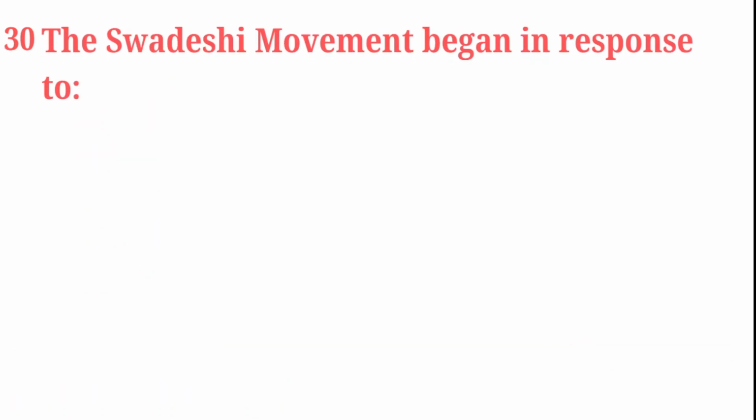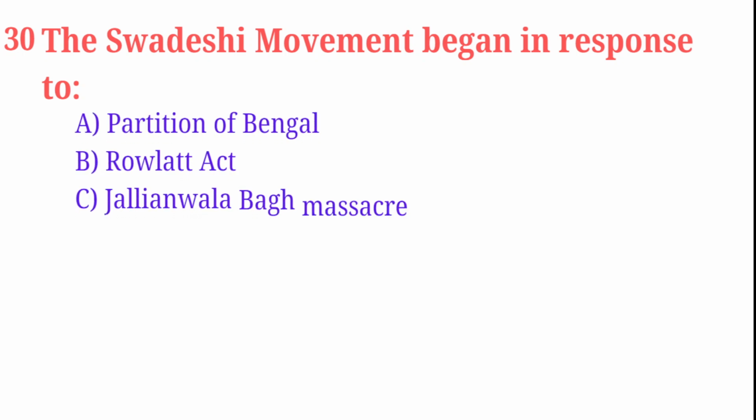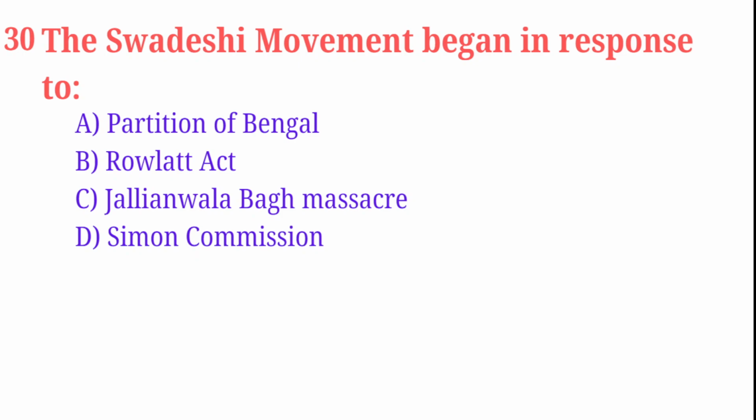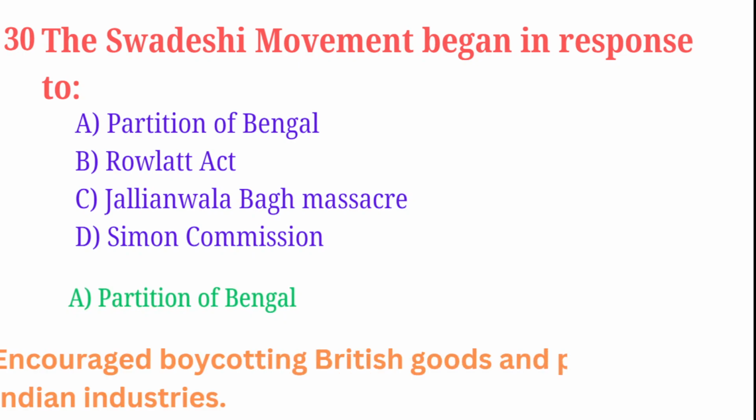The Swadeshi movement began in response to Partition of Bengal, Rowlatt Act, Jallianwala Bagh Massacre, Simon Commission. Correct answer is Partition of Bengal. Boycotting British goods and promoting Indian industries was the main theme of this Swadeshi movement.